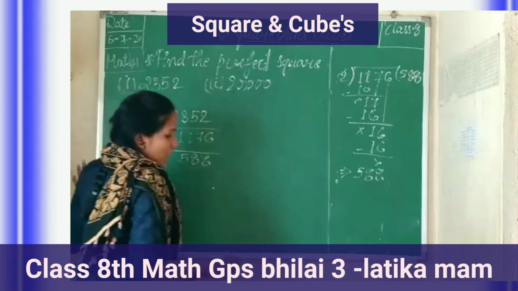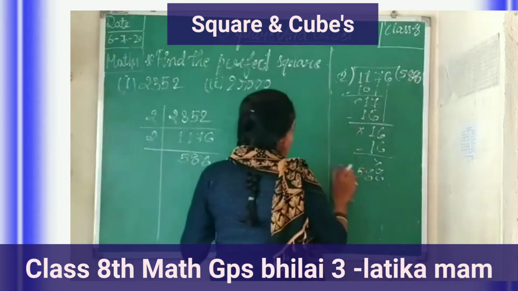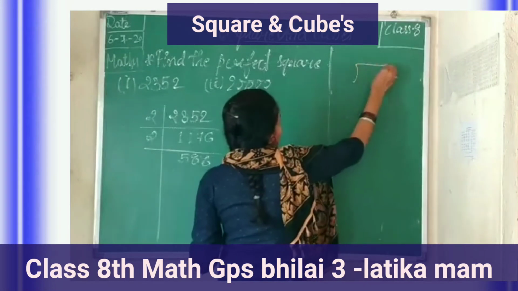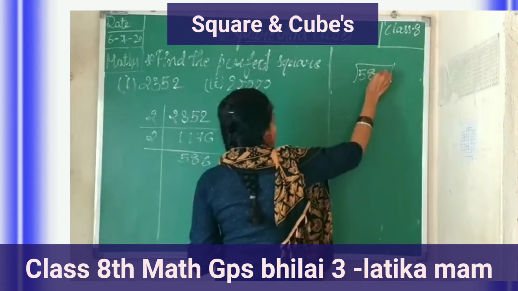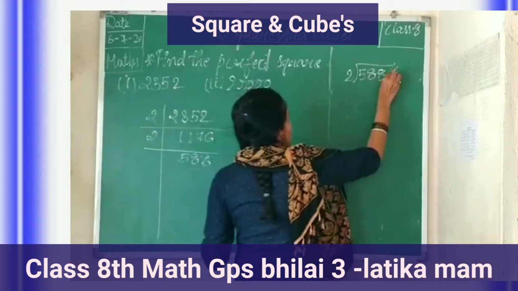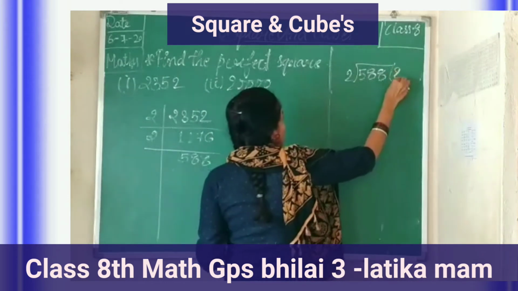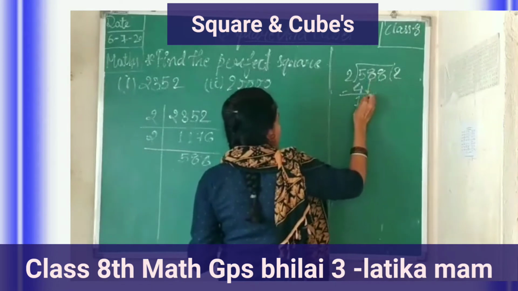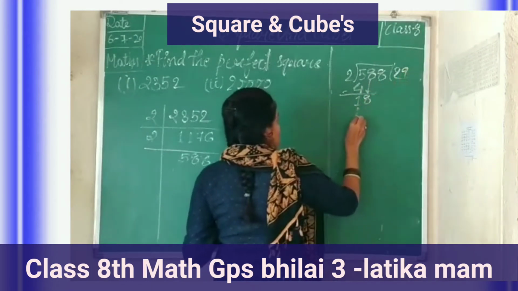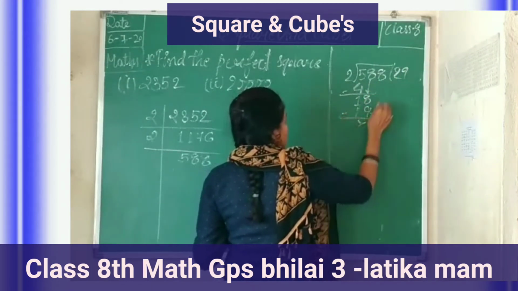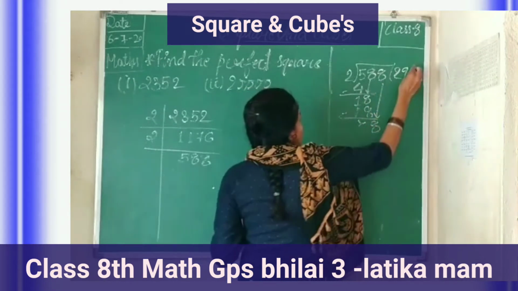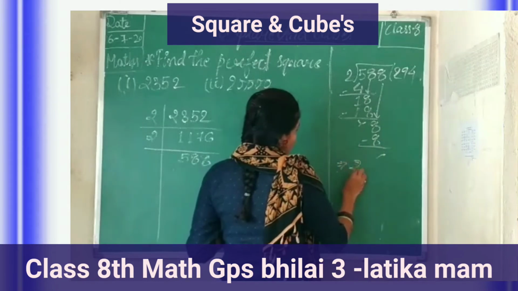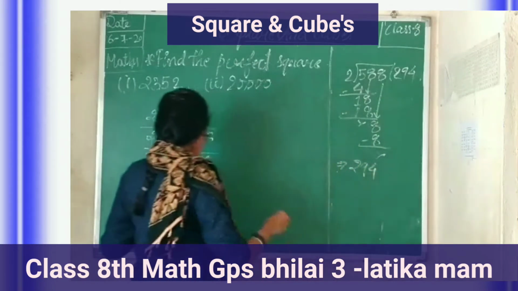Then again divide 588 by 2 because 8 is an even number. 2 twos are 4, 1, 8. 2 nines are 18. Then 2 fours are 8. Answer is 294.